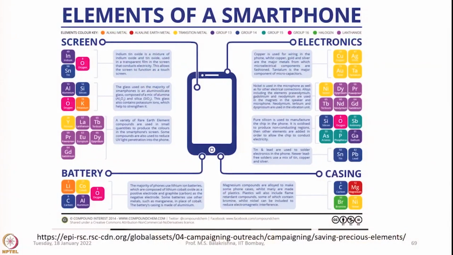You can see for various applications, for example, for the screen they are using these many elements, for the battery they are using these many elements, for electronics they are using these elements, and for casing they are using these elements. That means if you just look into the number of smartphones in circulation and how many individuals have at home, you can see in what magnitude we are consuming some of these resources.